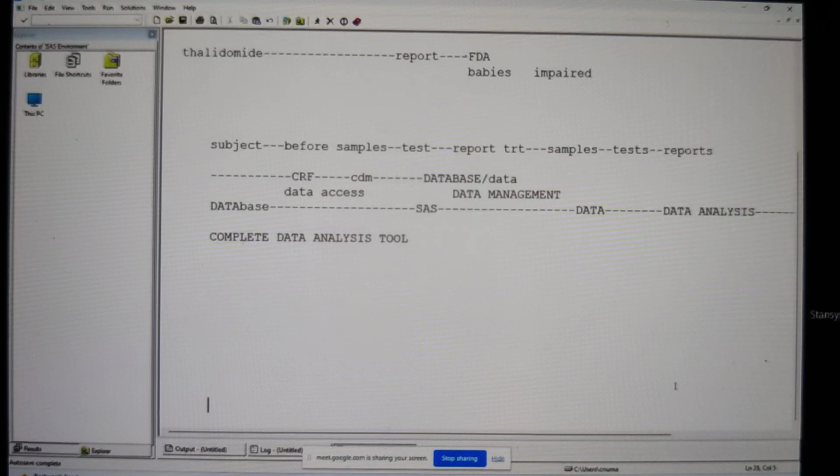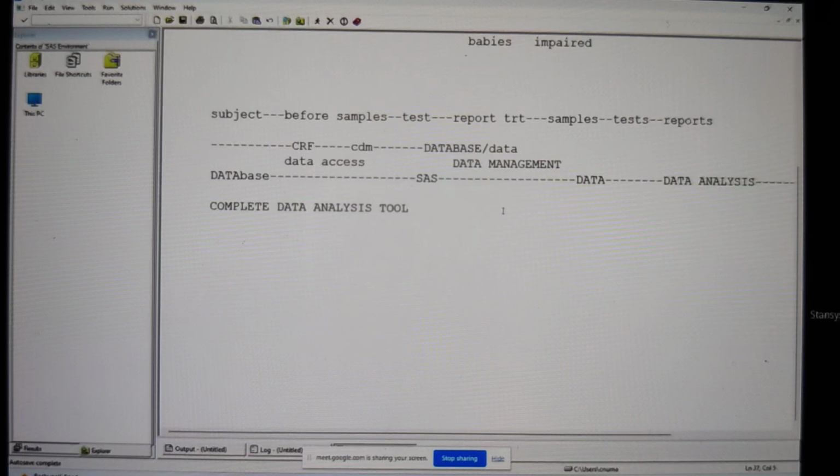Now, the next important thing. When we collect the data, we are going to analyze the data. Previously, all these pharma companies and research organizations, CRO companies, used to do the data analysis. Once they had the analysis report, they would submit this analysis report to FDA. For example, GSK used to submit this report in one way. Novartis used to submit this analysis report in their own format. Sun Pharma used to do it in one way. Sanofi used to do it in a different manner. Merck used to do it in a different way.